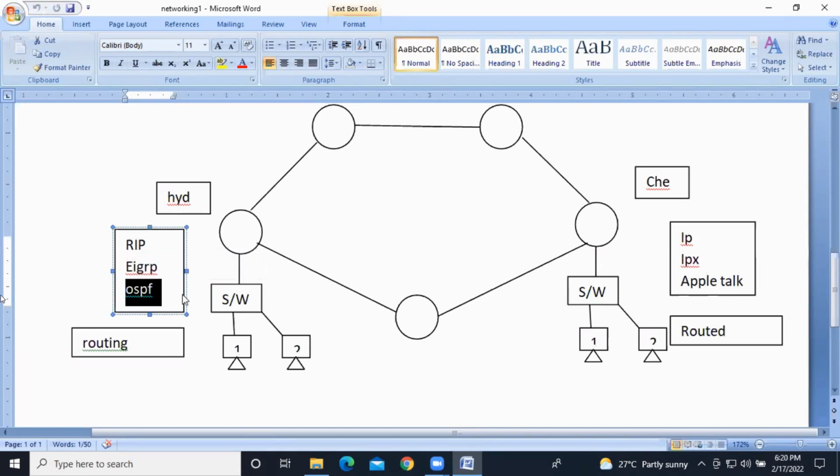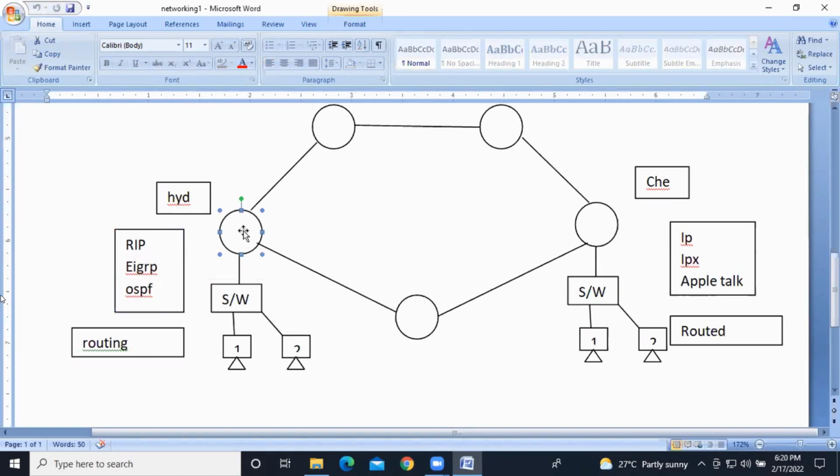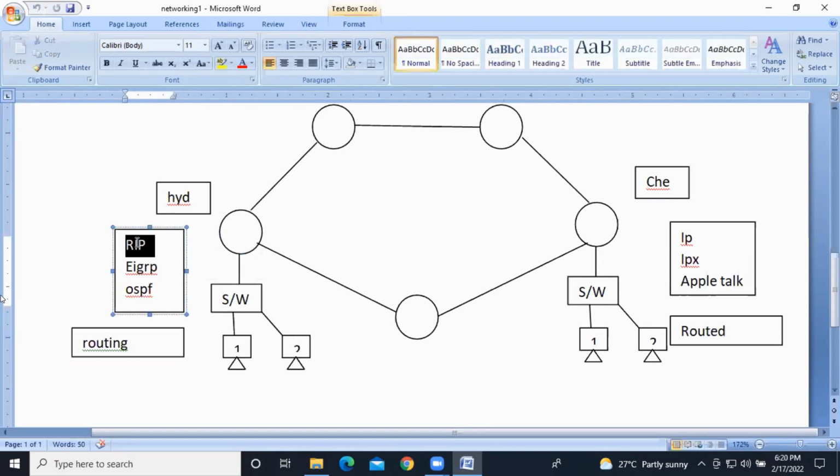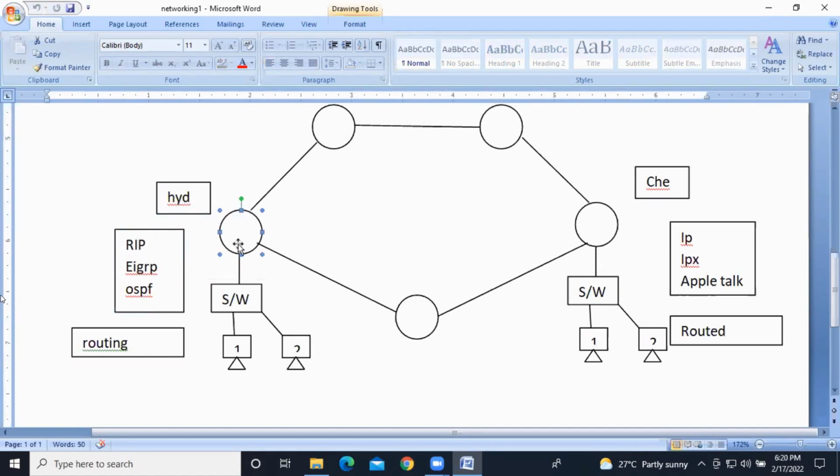Clear? With the help of those protocols, the router will decide the best path to send the data to reach the destination, right? So for example, if you're configuring RIP in this router, it is going to send the data depending on hop count. Hop means next router. This is one hop and this is one more hop. So hop count, right? So we'll have only one hop here. So RIP will decide this is the best path to send the data.